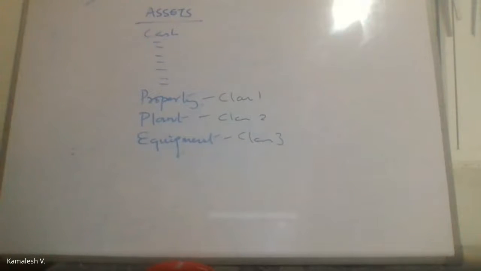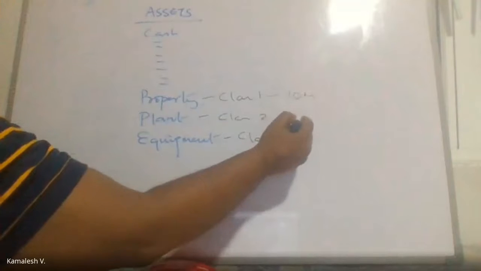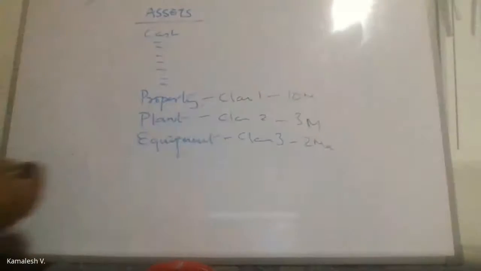If you have items which are of similar class, you can aggregate them. So, what happens here? Let's say property is 10 million, this is 3 million, this is 2 million. So altogether you have 15 million. So you can show it like this in your financial statement, but it doesn't make sense.